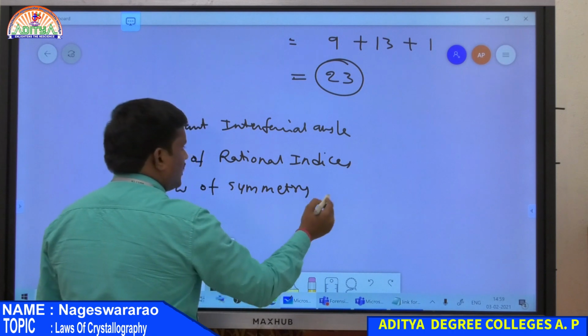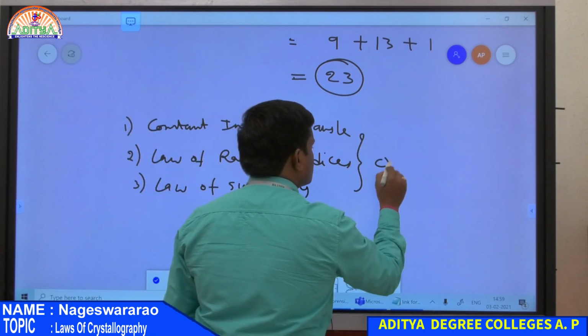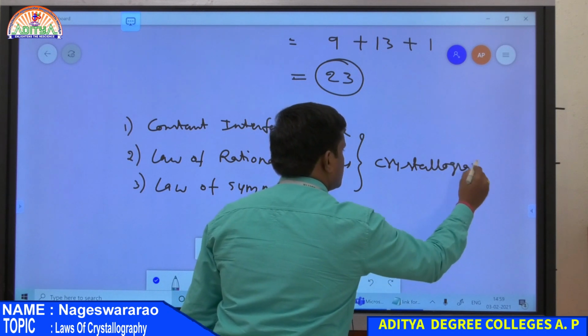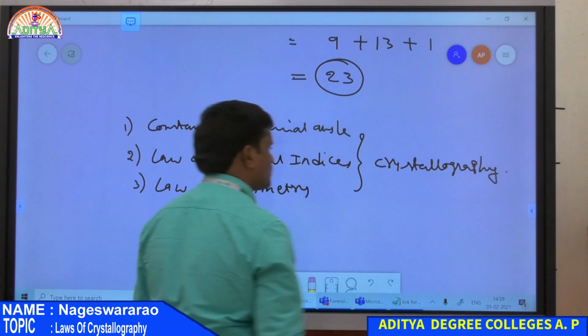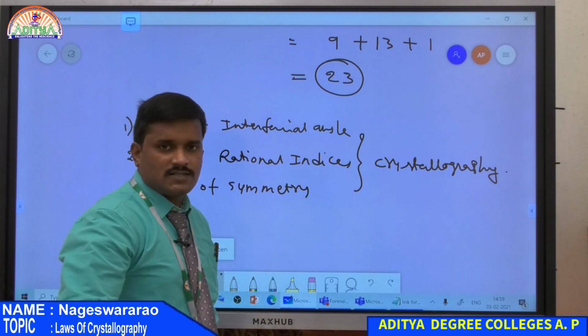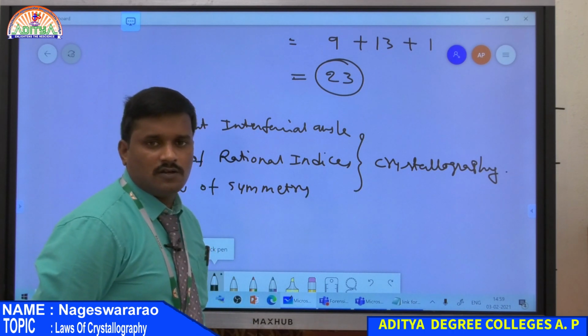All these are important laws in crystallography. This is a very important question in your first semester syllabus. So this is all about the laws of crystallography.